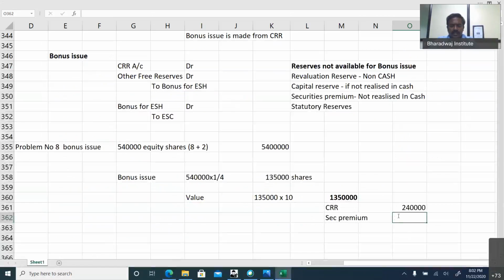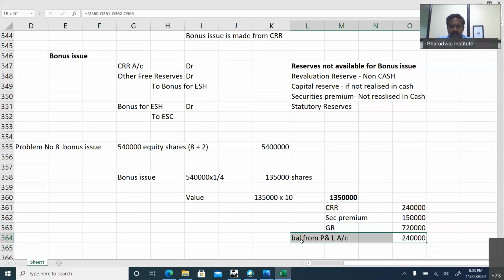Always take the P&L account at the end because it can be used for many purposes. From general reserve, we can take 7,20,000. Balance from profit and loss account. We need 13,50,000. We have taken from CRR 2,40,000. From premium 1,50,000. From general reserve, we have taken this much. So balance from P&L account, we will take 2,40,000. So from P&L account, we take 2,40,000 for bonus issue.